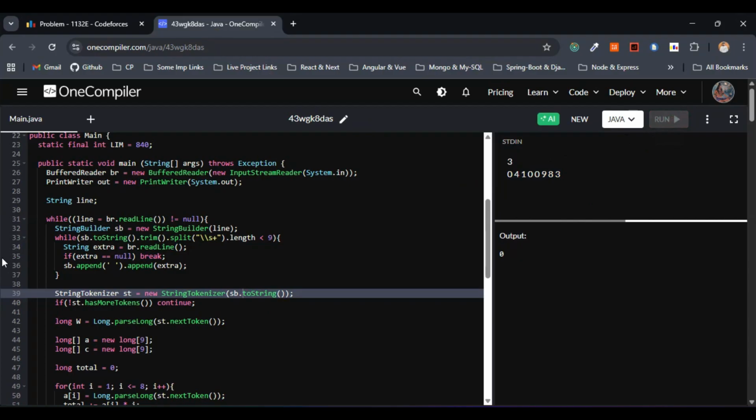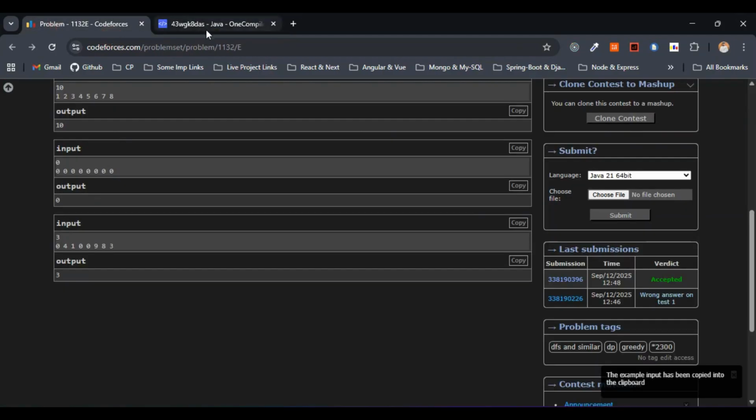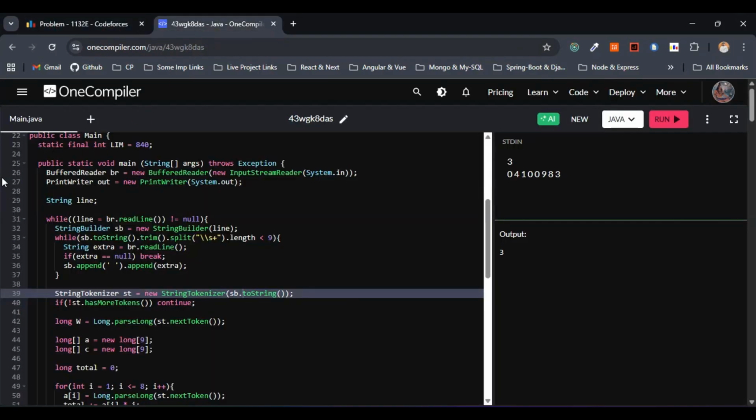So let me paste this one, third input, final input. This one we have to get the output 3. We are getting the correct outputs for all the 3 inputs, right? So that they have mentioned in the question.